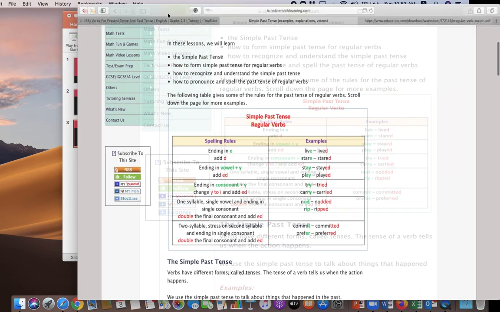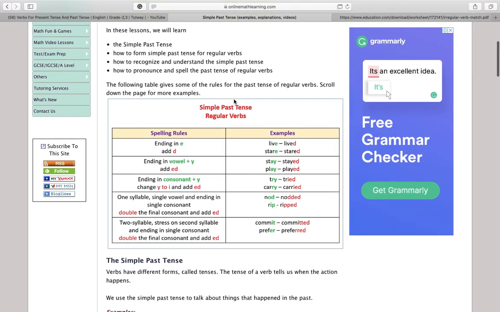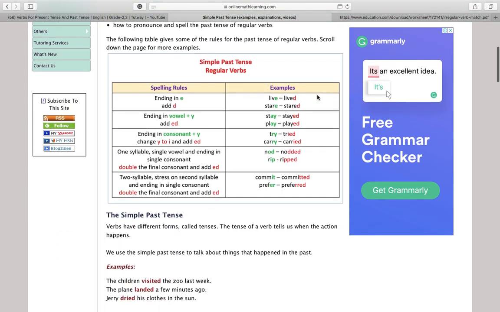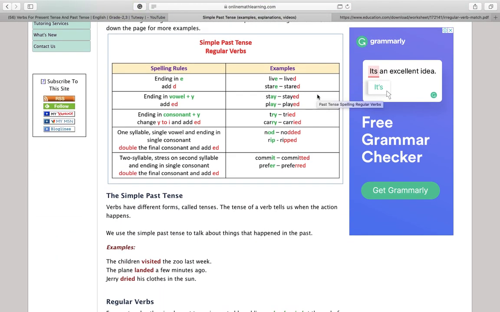Now we are going to talk about the forms of the past tense and how it looks. The past tense is not easy. I will not say that it's an easy kind of form of a verb. We have to study it over and over. Yes, it has differences and it has a lot of irregular verbs. The past tense is very tricky.